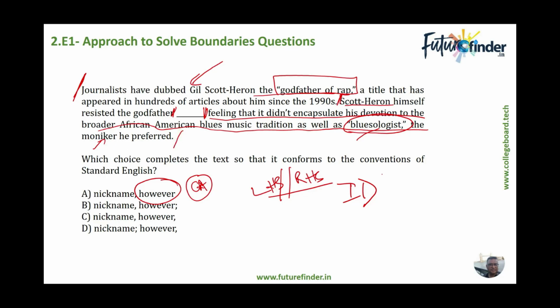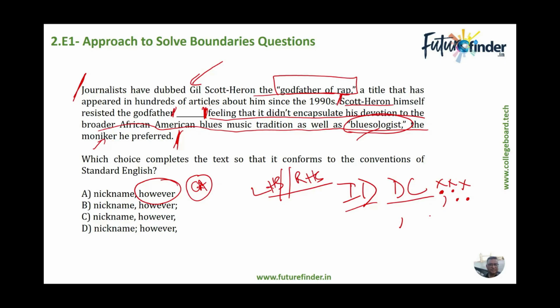Well, this is a dependent clause because it doesn't make any sense. Feeling that it didn't encapsulate, you cannot just put a full stop if you start reading from here to this place. So this is a dependent clause. So it is an independent dependent kind of a relationship. And obviously, because we have already done our punctuation, that rules out your semicolon, colon, and your period or full stop. So all these punctuations are ruled out, and that leaves us with a comma.